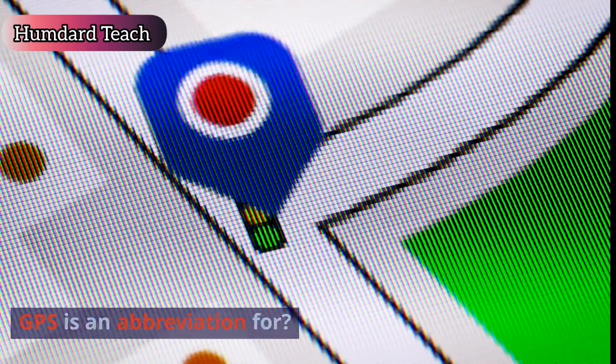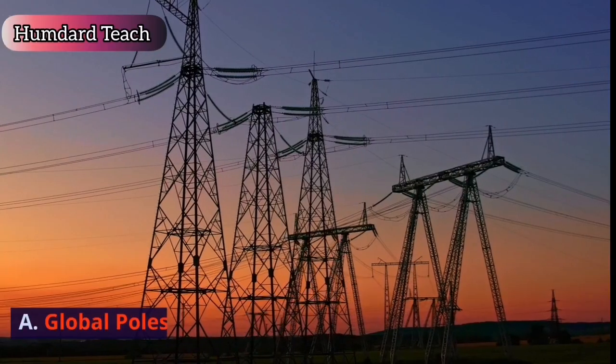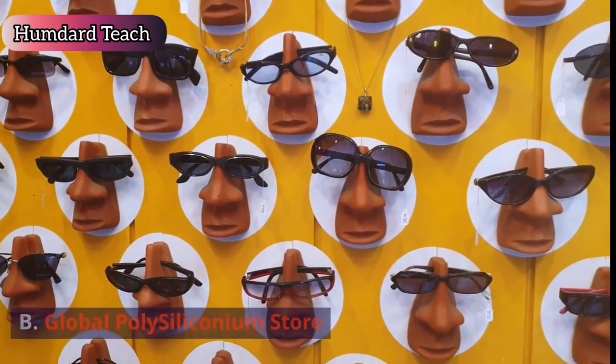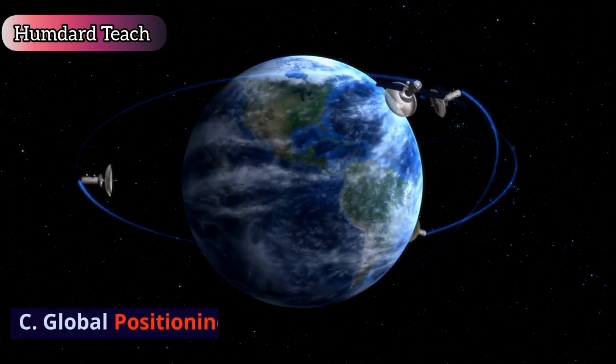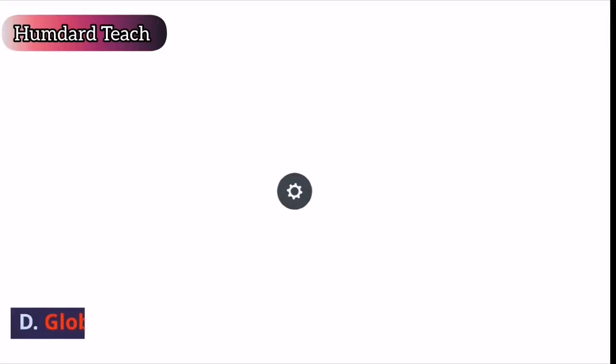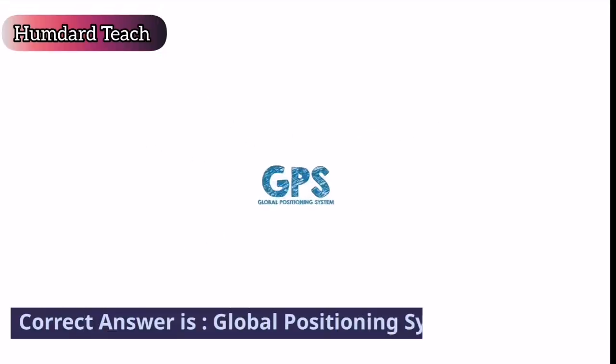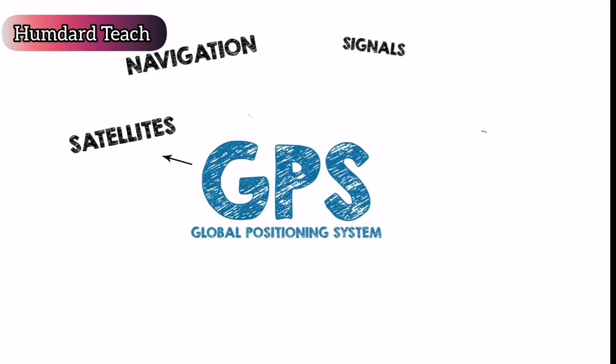GPS is an abbreviation for A. Global Pole System. B. Global Polysiliconium Store. C. Global Positioning System. D. Global Position Structure. Correct answer is Global Positioning System.